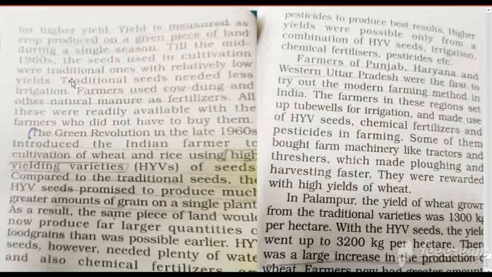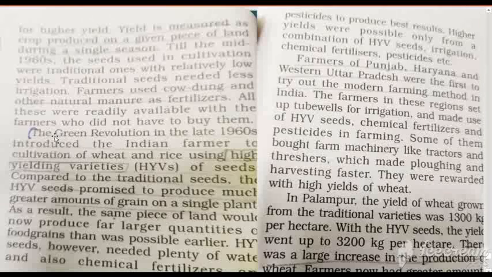So what were the features of traditional farming? Number one, farmers use seeds that need less irrigation. Number two, farmers use cow dung and other natural manure as fertilizer. And these were easily available with the farmer, so he did not have to buy them from the market. So that is the traditional method of farming.